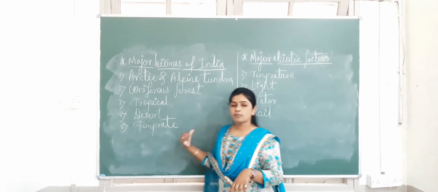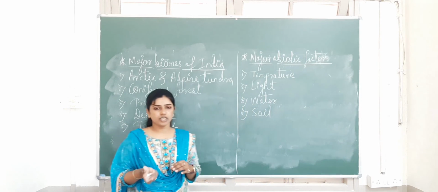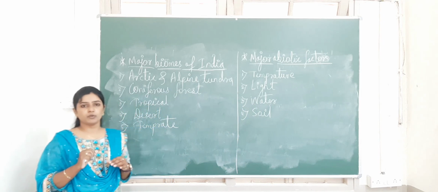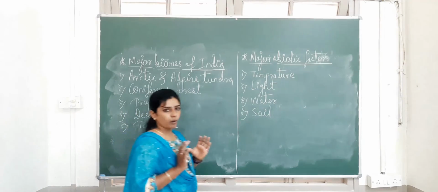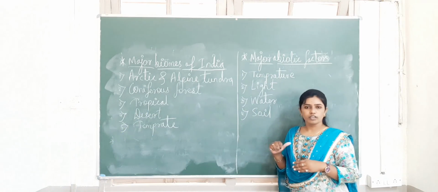What we have seen in today's class is the introduction to ecology, and the name of the chapter is organisms and populations. I told you briefly the introductory part of this topic and this unit. In the next class we will see the next point of the chapter.